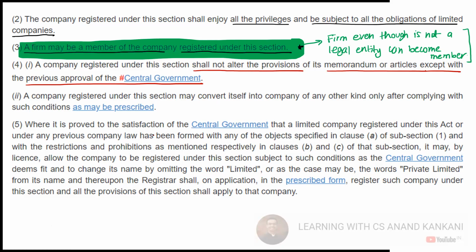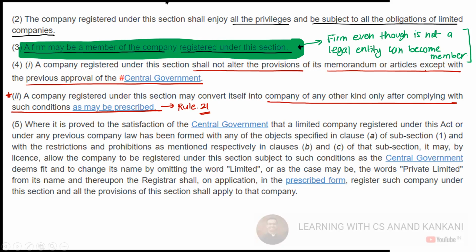Then they say a company registered under this section may convert itself into a company of any other kind only after complying with such conditions as may be prescribed. So what does this mean? If a company wants to convert, then what will the company have to do? They'll have to comply with the conditions. So what conditions are there? Basically, they need to comply with Rule 21.